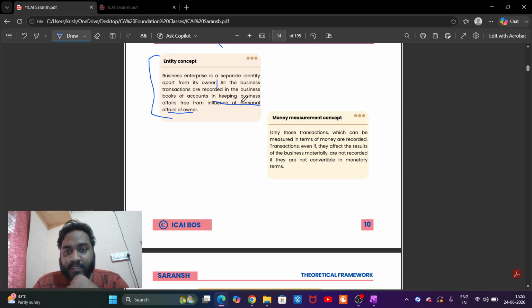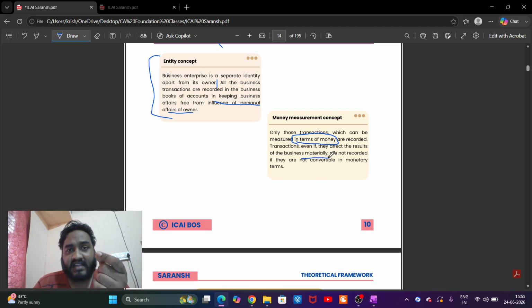Okay. Money measurement concept. Only those transactions which can be measured in terms of money are recorded. We already discussed this.